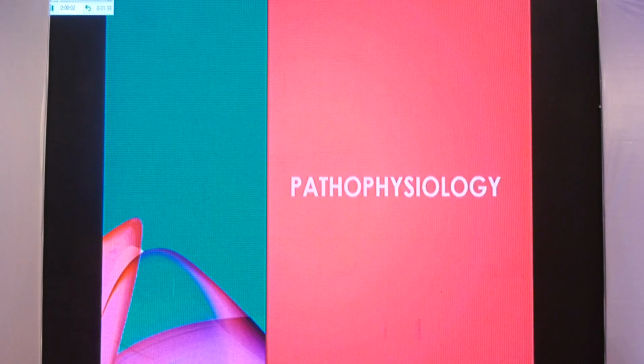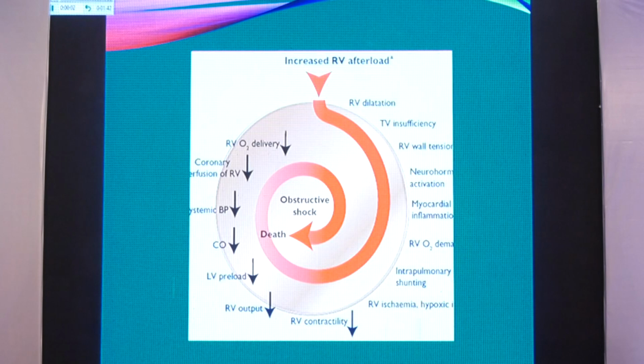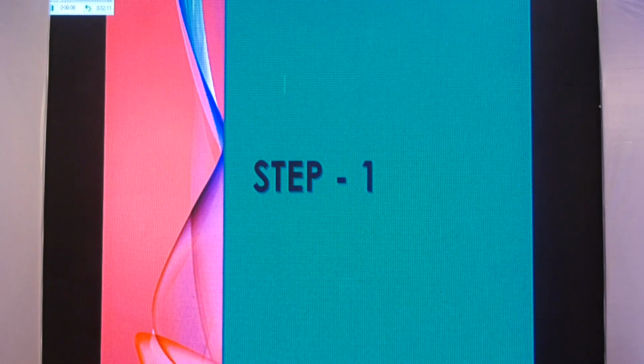So just have this thing at the back of the mind, pulmonary embolism is a very much reality. Just a single slide to ascertain that pulmonary embolism, once the right ventricle gives way, it's all over. And the spiraling cascade of death starts with right ventricle dilatation, of which we have raised pro-BNP as a surrogate marker. And it is all reversible till RV ischemia occurs, of which we have TROP-I as the surrogate marker. So once TROP-I is raised, it's almost the heart is going to give way and then it leads to death, no step in between.